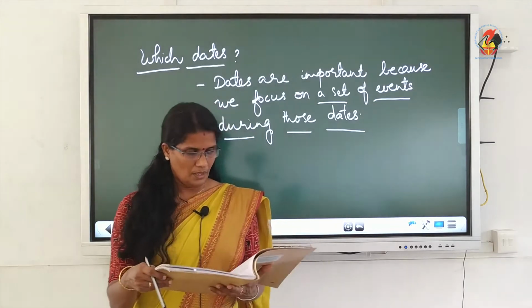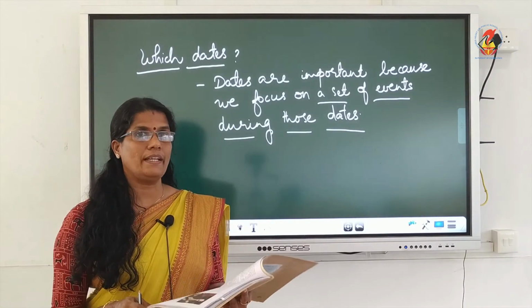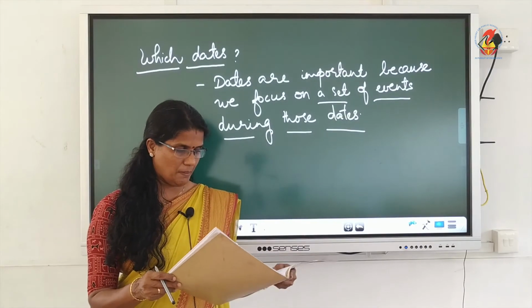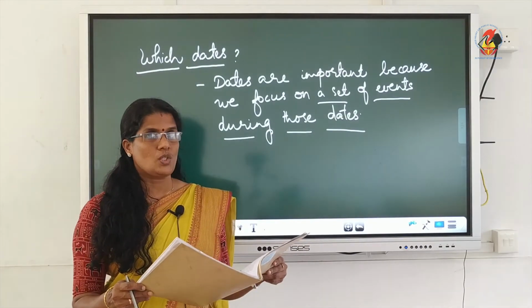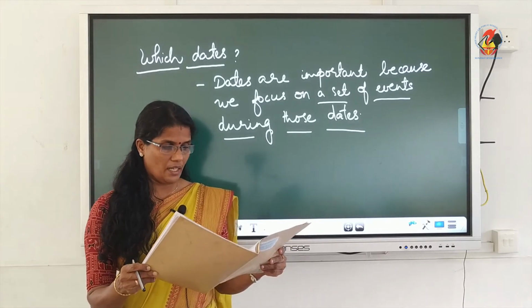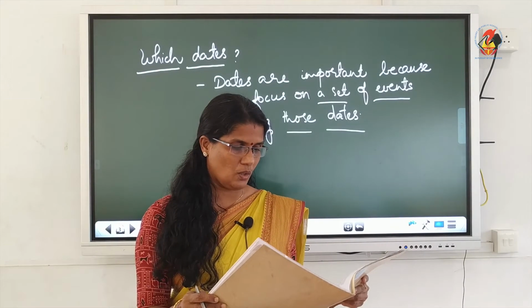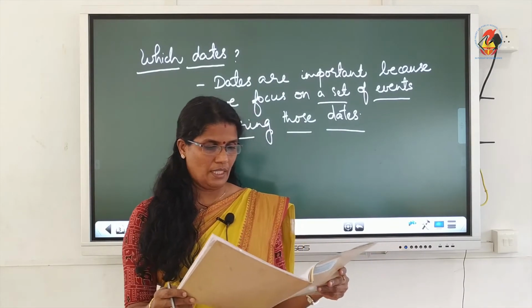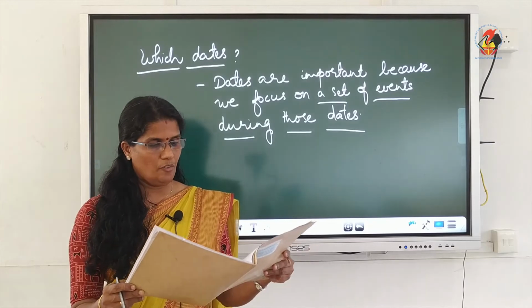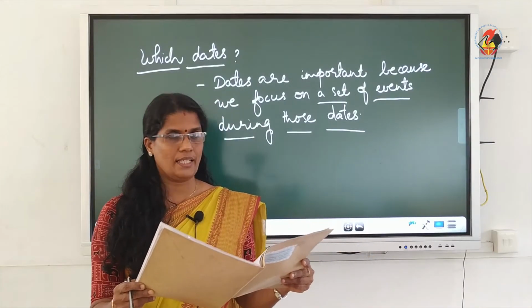So, here please underline on page number 2, first paragraph, take the heading, which dates, dates are important. It is given there as vital, just start the bracket from there. Dates are important because we focus on a particular set of events as important.